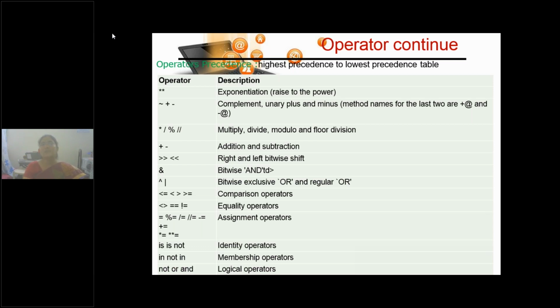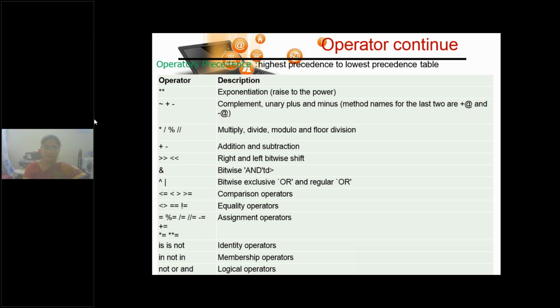Then come the arithmetic operators, that is multiplication, division, remainder, modulus, floor division. If they are all there, suppose in an order A slash B, percentage C, double slash D, star E, and all of them have the same precedence, then you evaluate in that same left to right order.